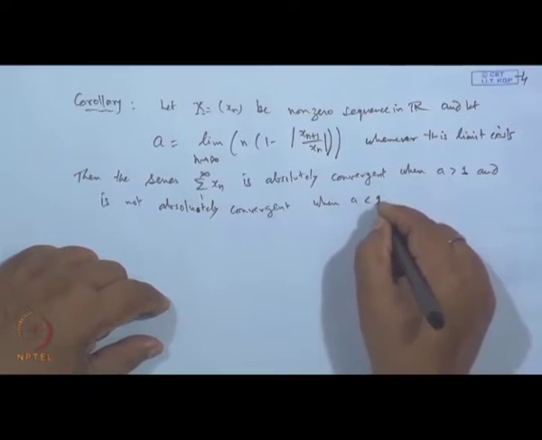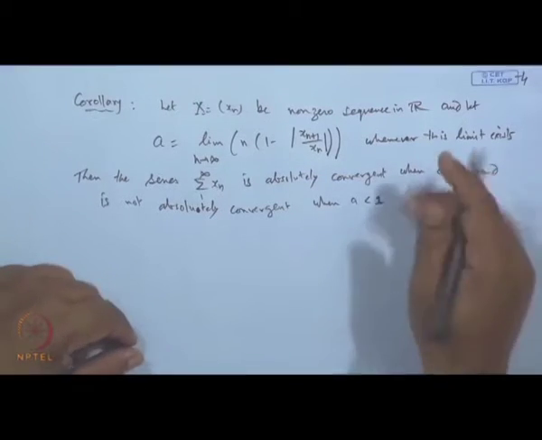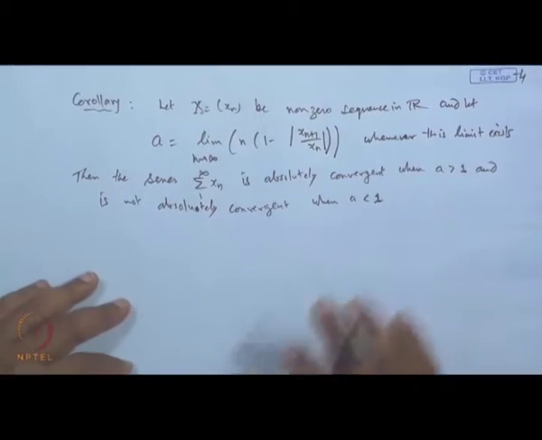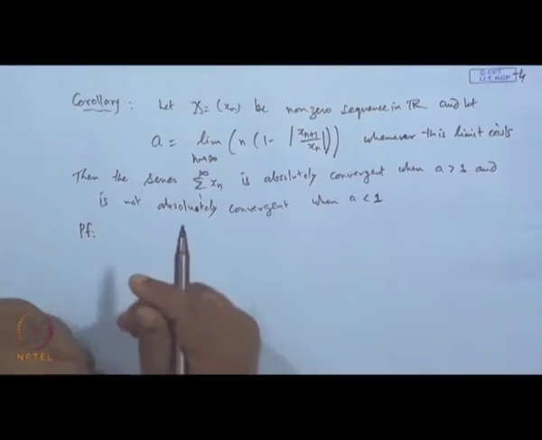For A equal to 1, again the test fails, we are unable to get anything. So, we have to apply some other tricks for that. Okay. A is less than 1. The proof runs as usual.